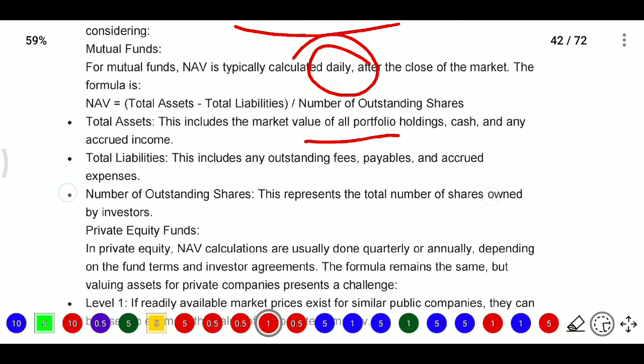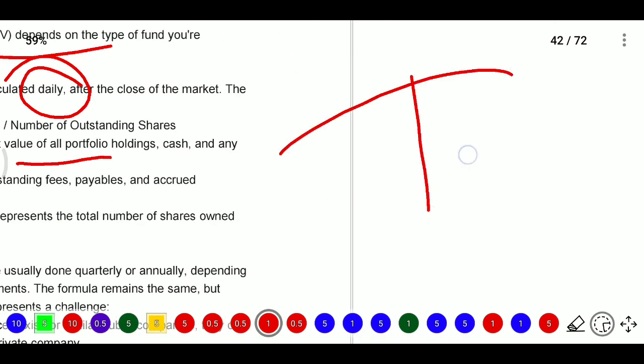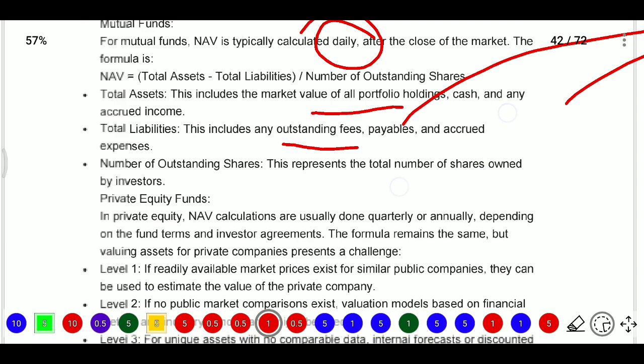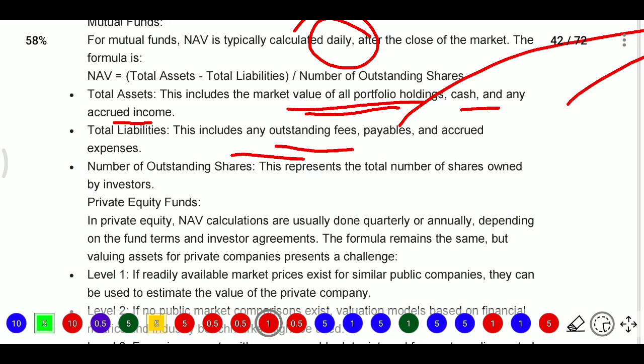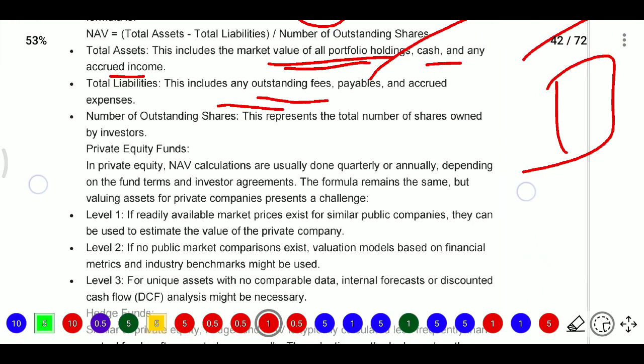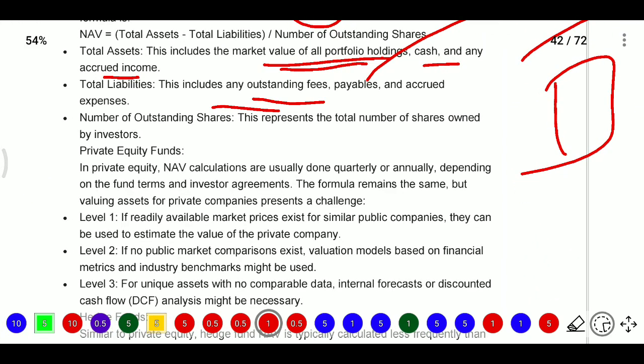So it will include here the balance sheet. Whatever comes, will come here. So it includes the market value of all portfolio holdings, cash, and any accrued income. Here, total liabilities: any outstanding fees payable, accrued expenses, outstanding expenses. Next, the number of outstanding shares.